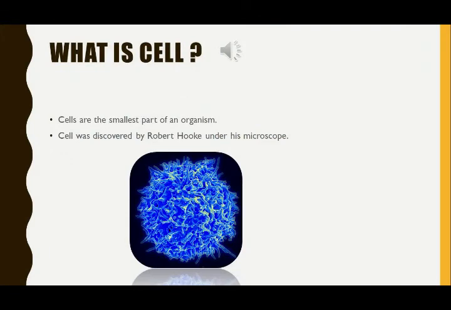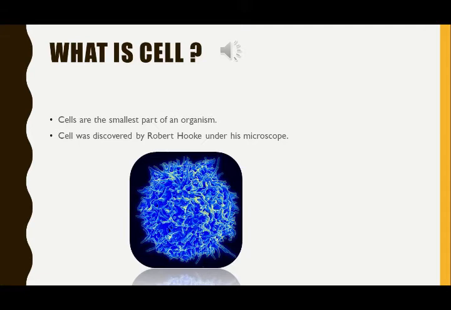Cells are so tiny that they cannot be seen with the naked eye. Therefore, the discovery of the cell is linked with the invention of the microscope. Cells were discovered by Robert Hooke in 1665 when he observed a thin slice of cork under his microscope. He noticed that the cork had a large number of small boxes joined together to form a honeycomb-like structure. You can see the figure.